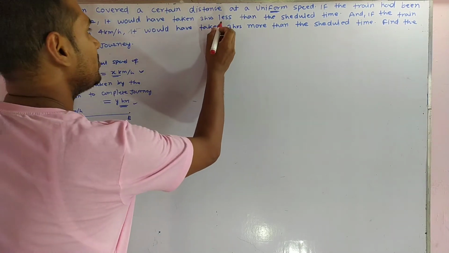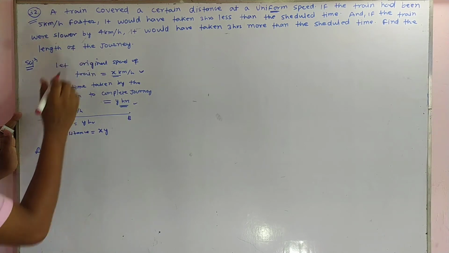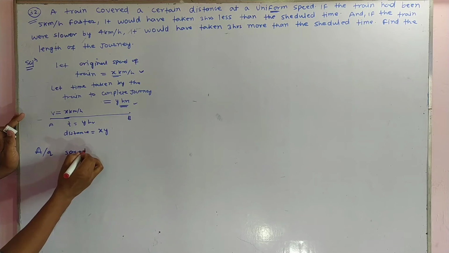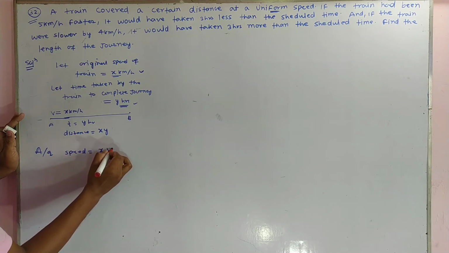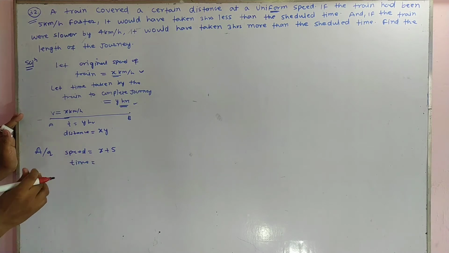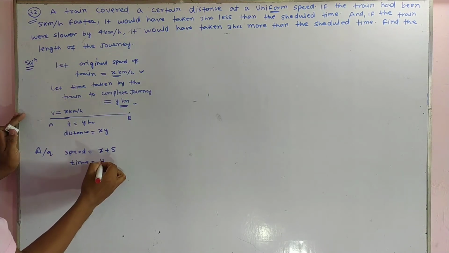How much time would it take after the speed increase? Speed equals x plus 5, then time taken by the train is 3 hours less, meaning y minus 3.